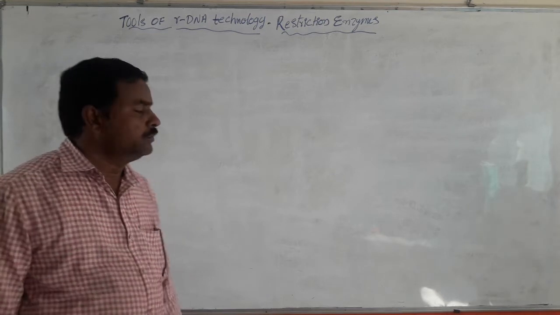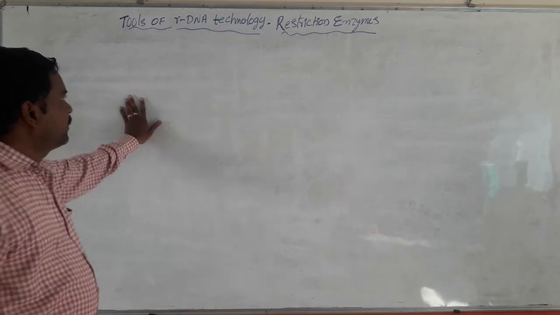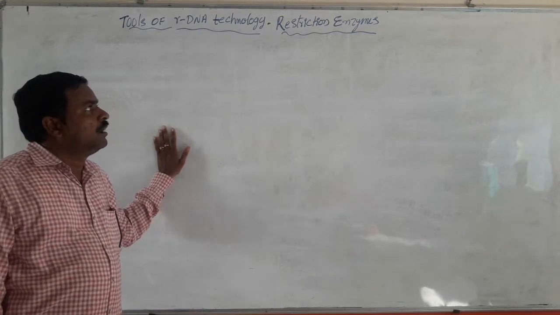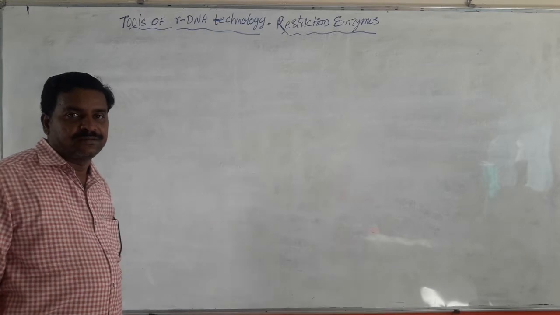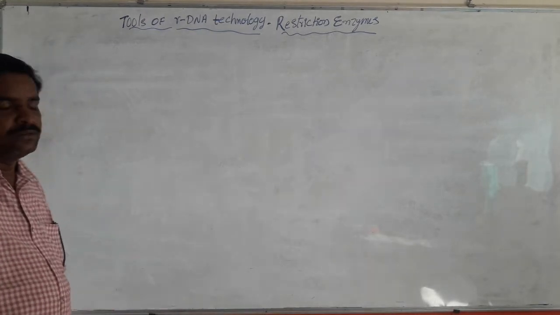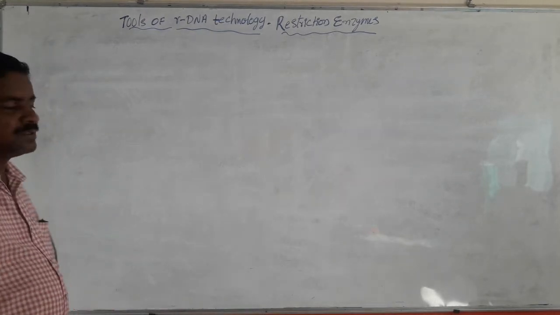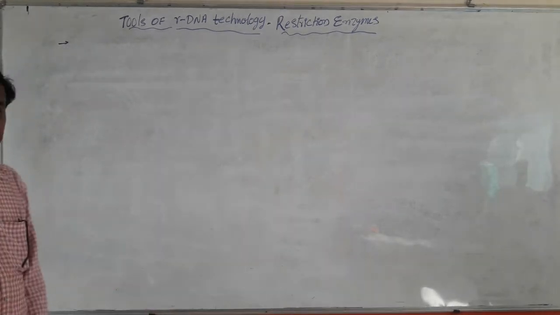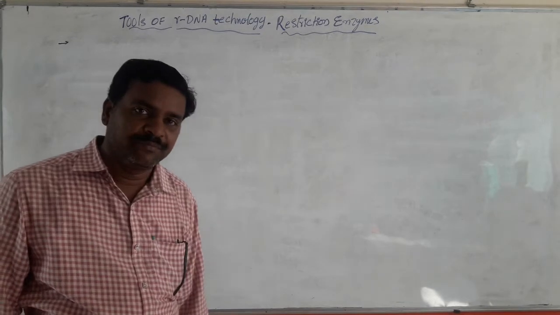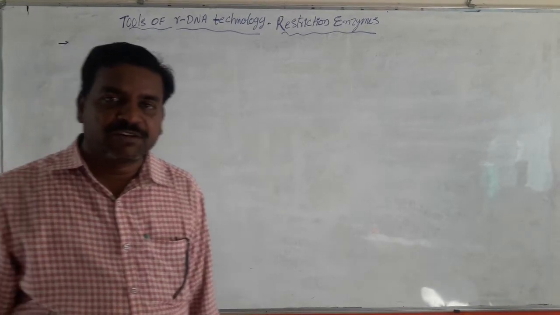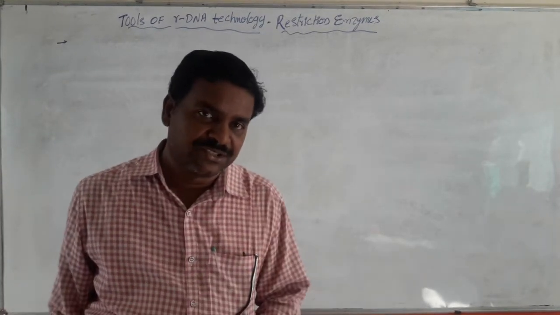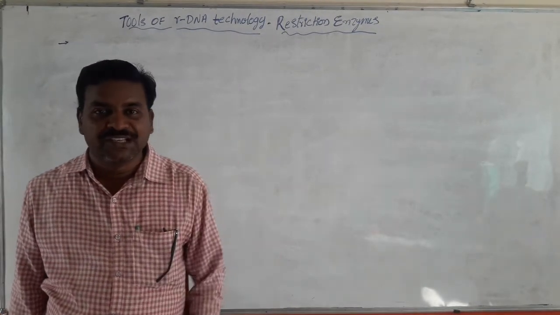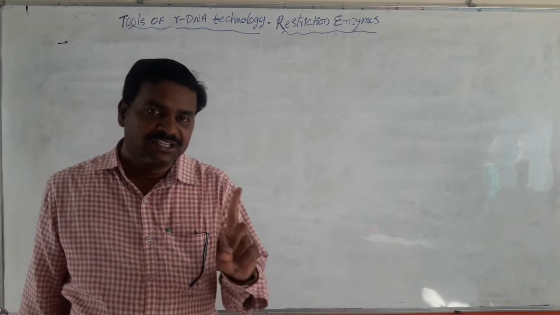Now, coming to tools of recombinant DNA technology, restriction enzymes. Okay, first coming to restriction enzymes. Students, in 1963, scientists discovered two different kinds of enzymes that restrict the growth of bacteriophage viruses in Escherichia coli bacteria.